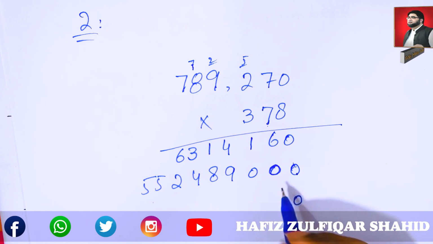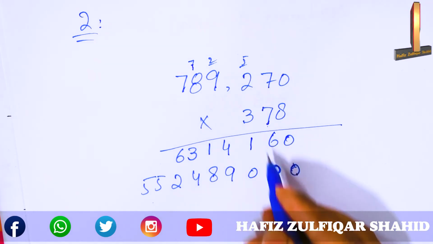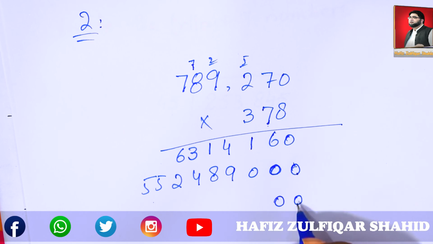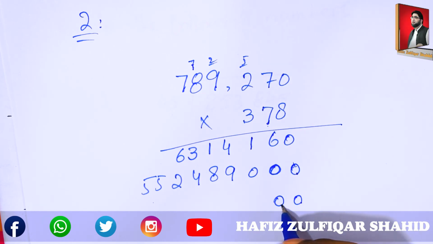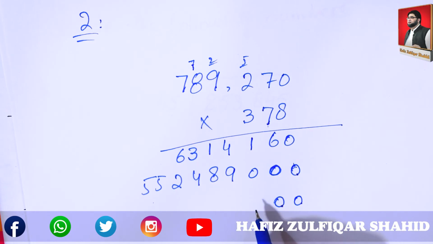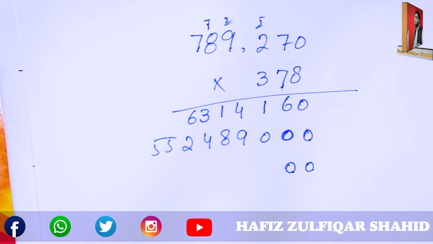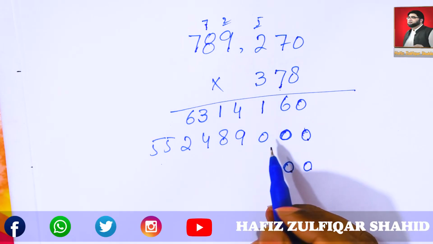The digit 3 is in the place value of hundreds. Put a 0 in units and tens, and from hundreds start multiplication.